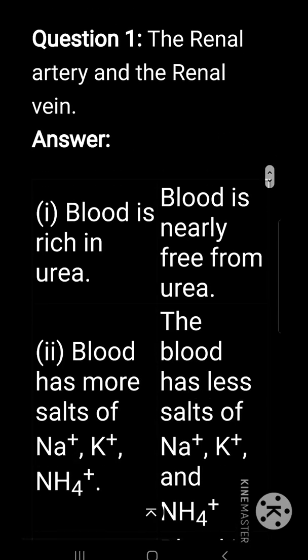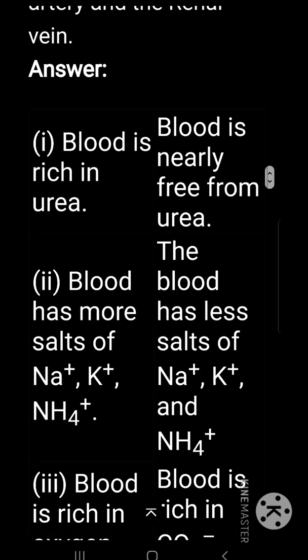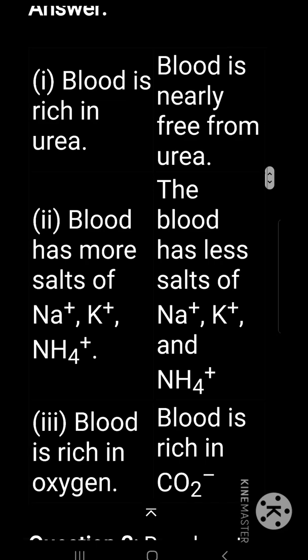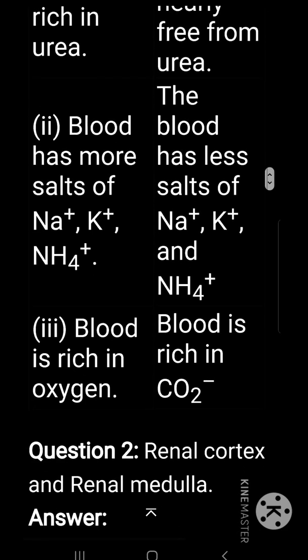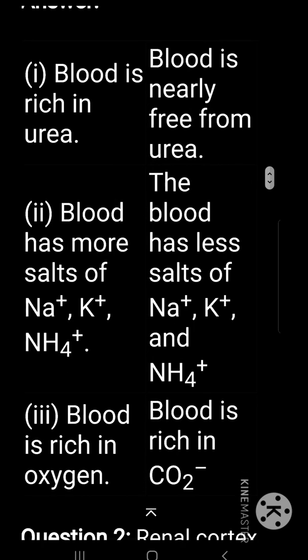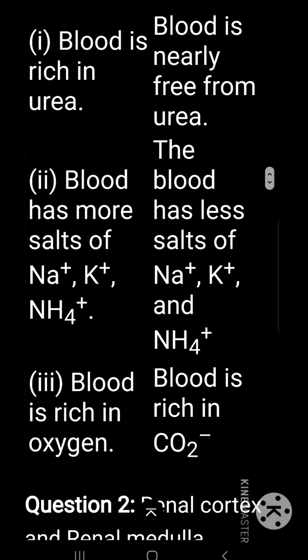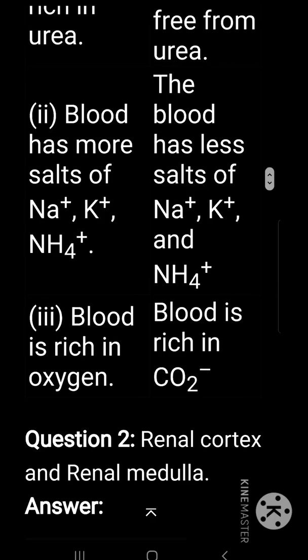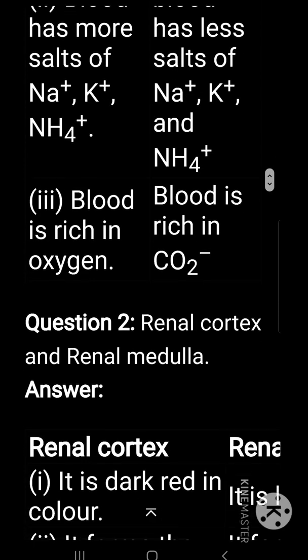Differentiate between renal artery and renal vein. Renal artery: blood is rich in urea. Blood has more salts of sodium, potassium, and ammonium ions. Blood is rich in oxygen. Renal vein: blood is nearly free from urea. The blood has less salts of sodium, potassium and ammonium ions. The blood is rich in carbon dioxide.